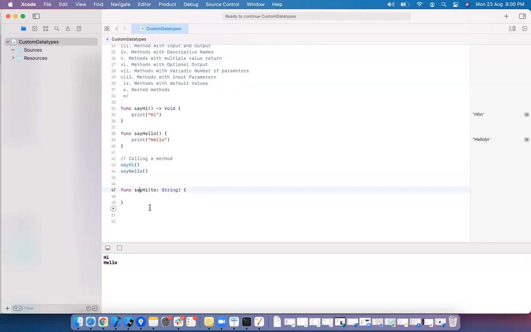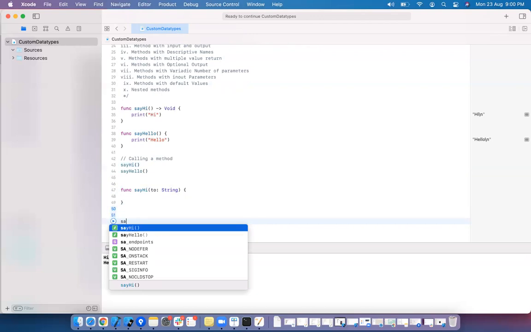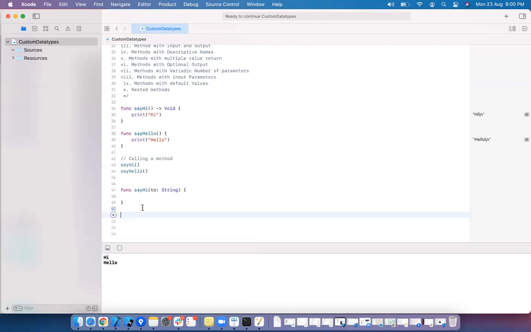And functions with input arguments. How to call this method? This is called input actually. This is a small program, right? The program is expecting some input, and the input type is string. Here, you have to call this the same way. If you see, say hi, this is what we call a method prototype. It is expecting string as input arguments. So just click enter and it is expecting string.